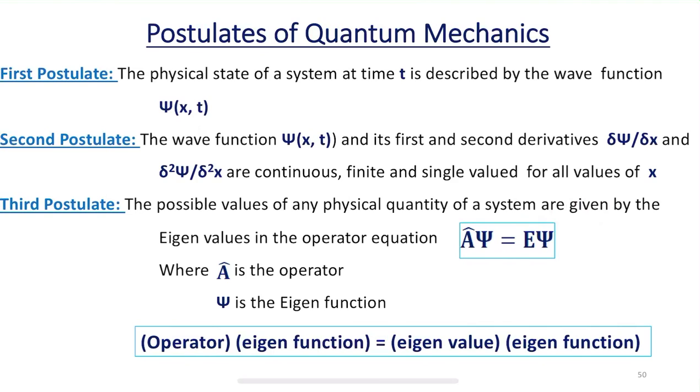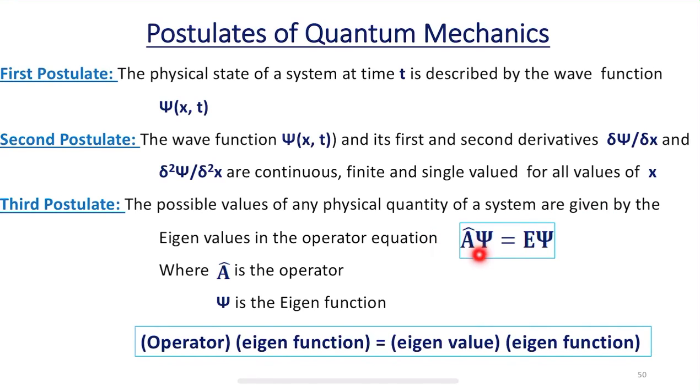The acceptable wave functions are called eigen wave functions, and the value of energy given by a particular eigen wave function is called an eigenvalue. So, the third postulate clearly says that the possible values of any physical quantity, for example energy or angular momentum, are given by the eigenvalues in the operator equation. How are we going to represent it?